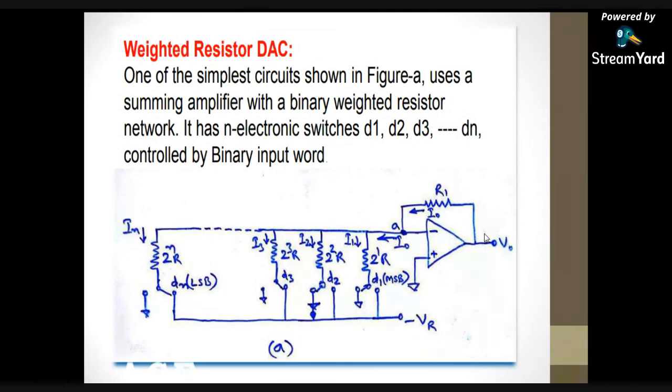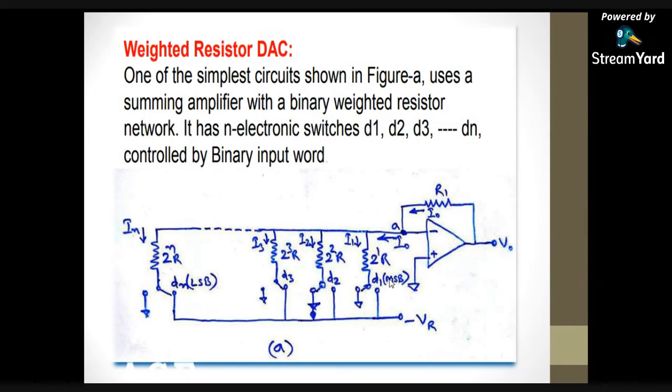V0 = -VR (negative because it is connected to the inverting terminal) × (R1/R) × (D1/2^1 + D2/2^2 + D3/2^3). Here we are considering the example 001, that means D1 equal to 0, D2 equal to 0, D3 equal to 1.